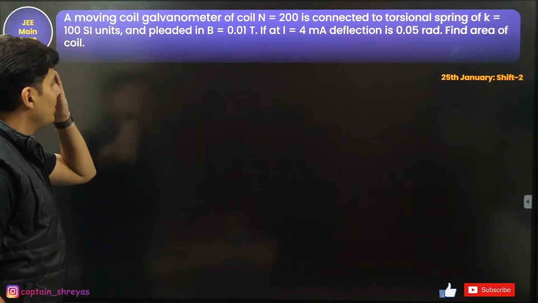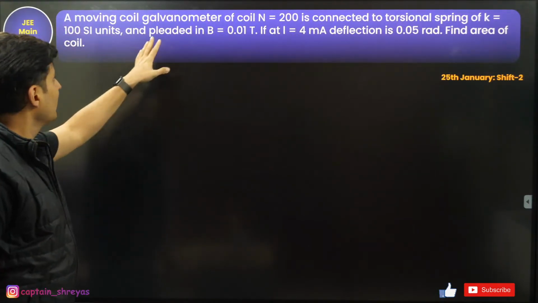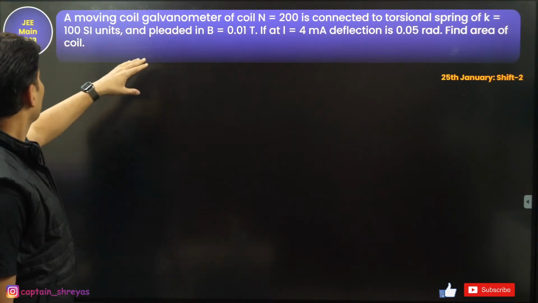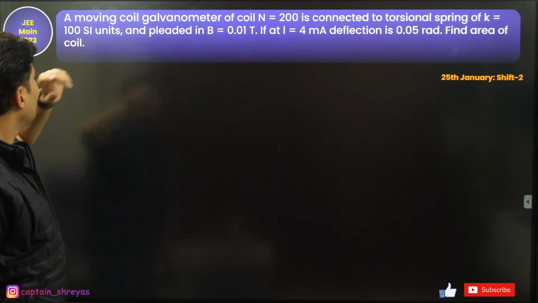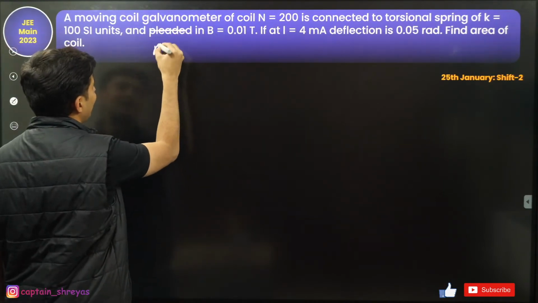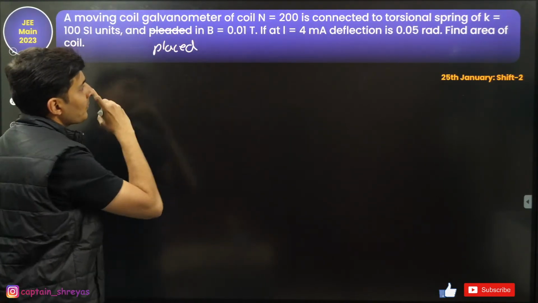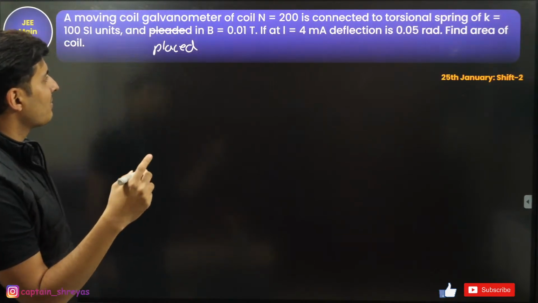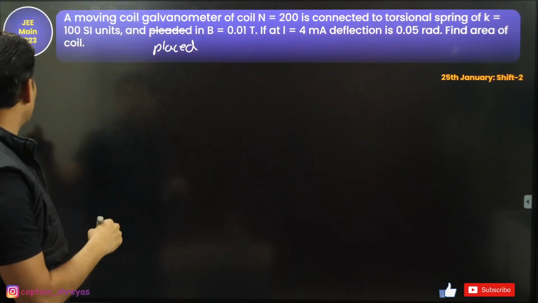A moving coil galvanometer is connected to a spring constant and it is placed, not pleated. Why will you plead? Okay, this is not pleated, guys. It is placed in a magnetic field, and current is 4 milliamperes. Deflection is this much radian. Find the area of the coil.